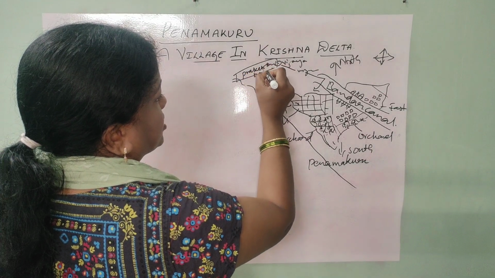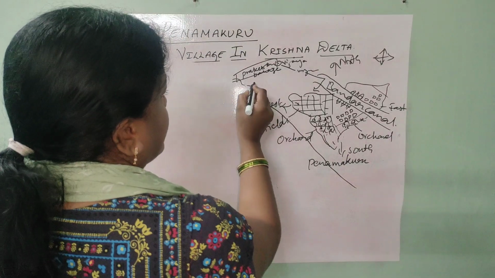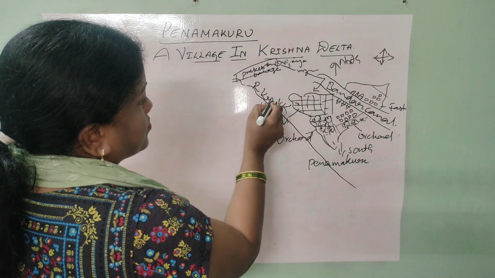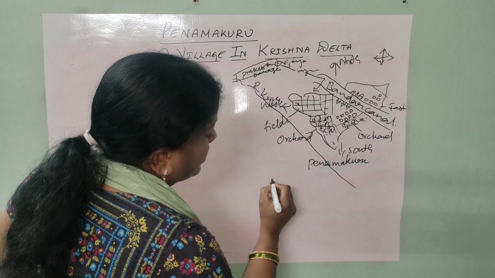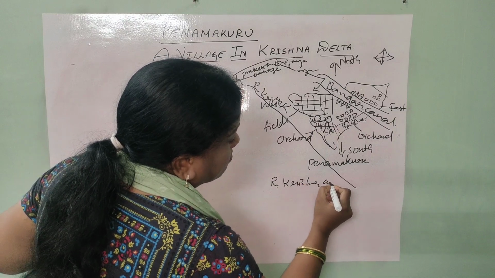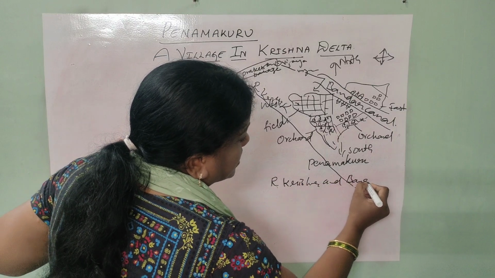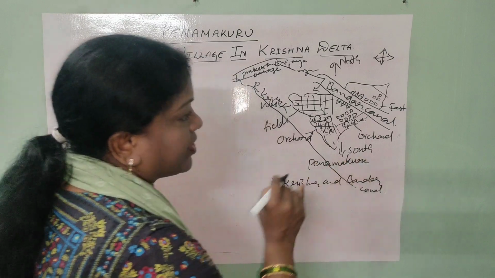This is the river Krishna. So now it is very clear, children, the location of Penamakuru is between river Krishna and Bandar Canal, as per the exploration of our book writers. It's very clearly explained, right?